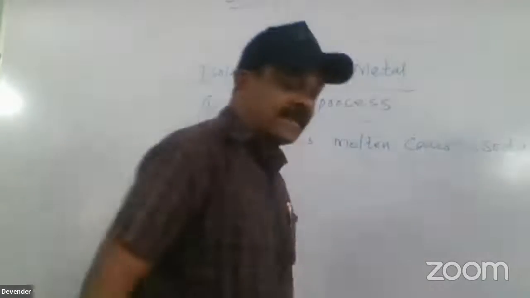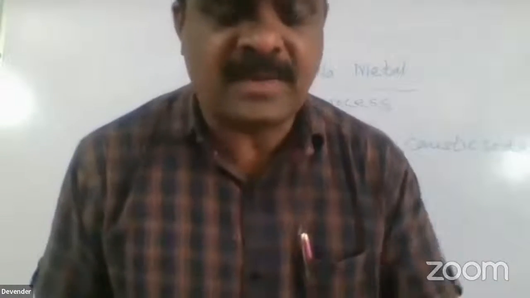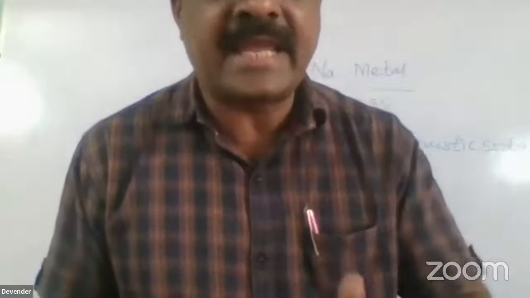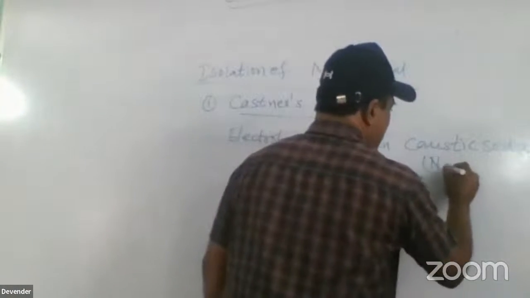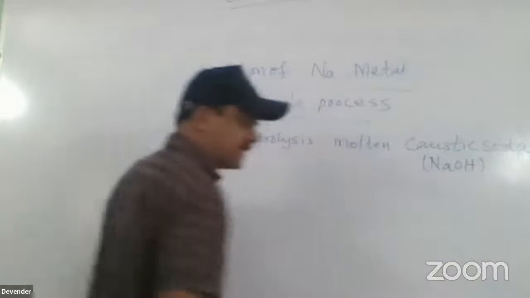What is the caustic soda formula? Sodium hydroxide, NaOH, is called caustic soda. So sodium hydroxide is used in this process.